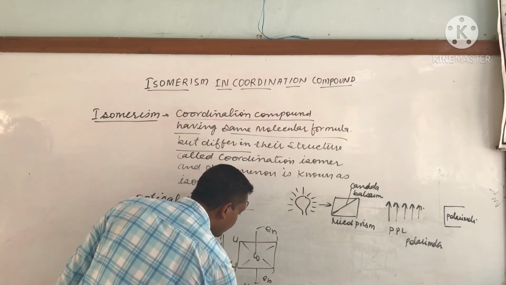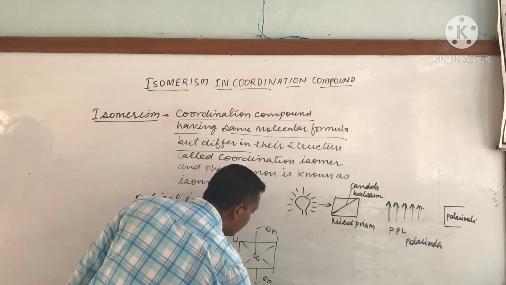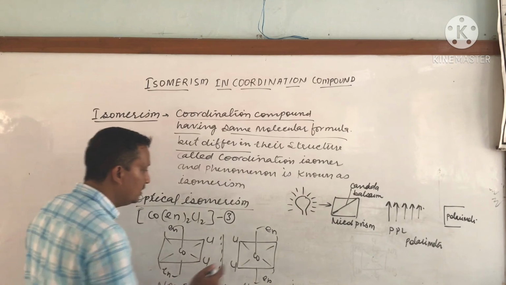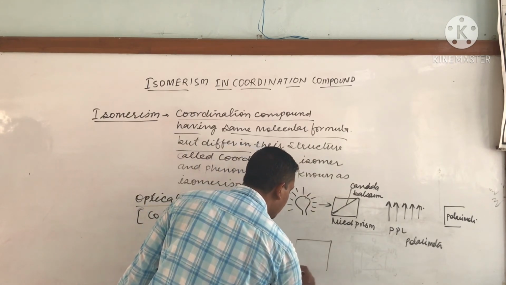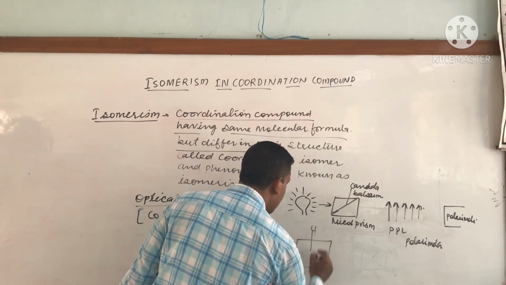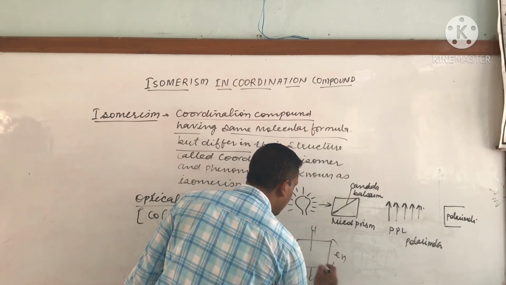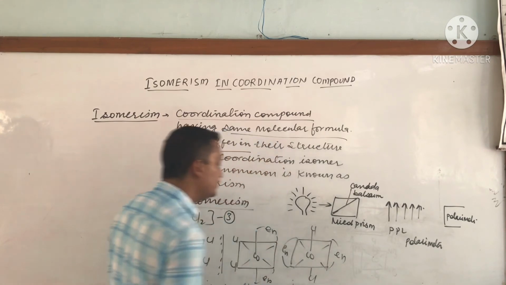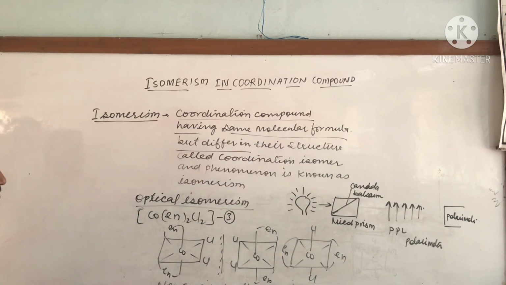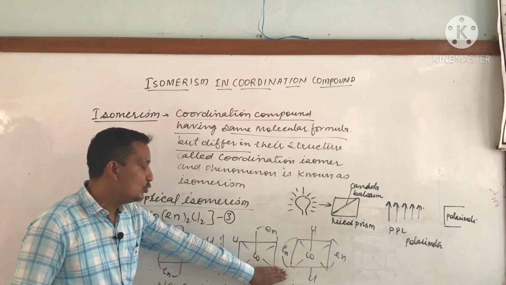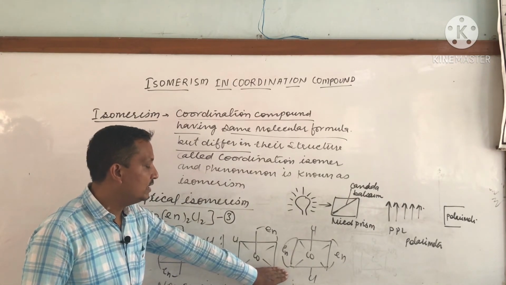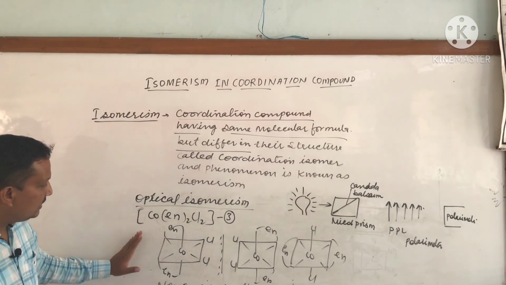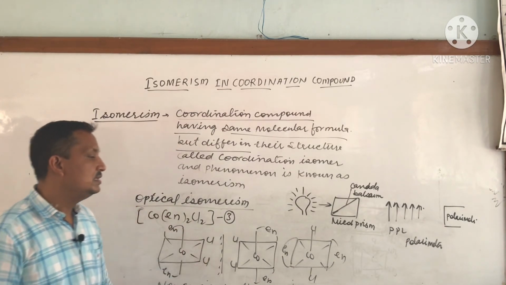So this is the mirror image, and we can say these are non-superimposable mirror images. Okay, so these are the isomers, and one stereoisomer would be the trans isomer, Cl and Cl, en and en. This molecule would not give any optical isomer because the mirror image would be superimposed on each other. So total 3 stereoisomers are possible for this molecule.